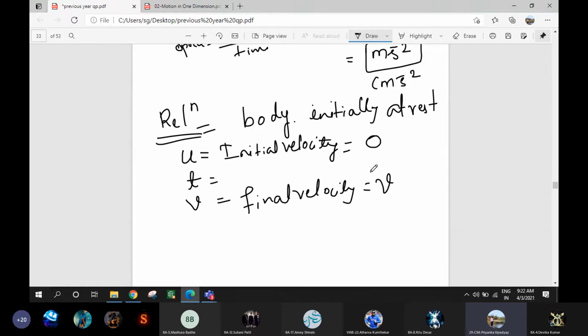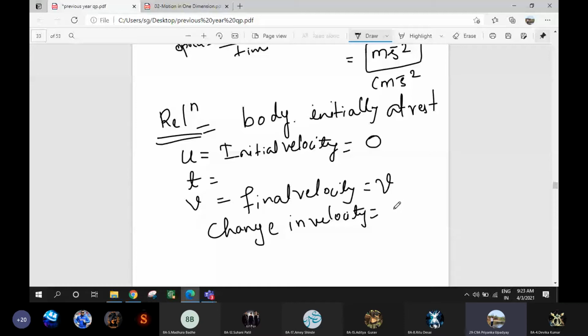Let a body be moving in a straight line in a fixed direction. When it is a fixed direction, it is known as velocity. With an initial velocity u, the velocity changes after the time interval t and the final velocity becomes v. Now, what will be the change in velocity? You tell me. How much change has occurred in the velocity? Think and give me the answer. Miss, can you please repeat the question?